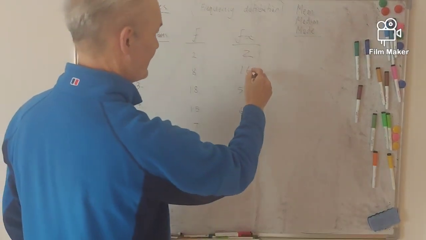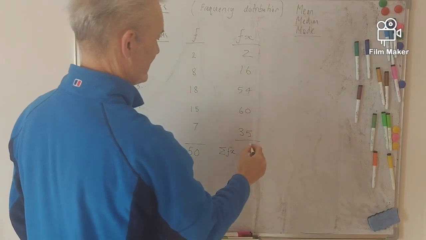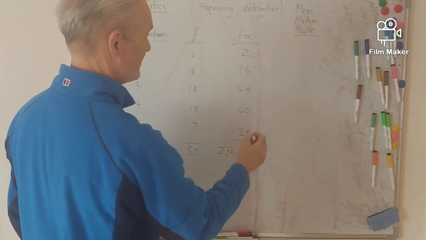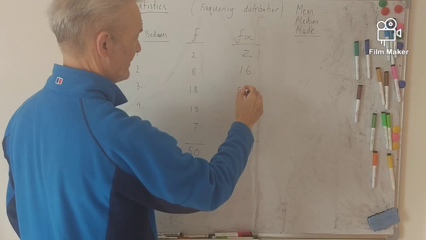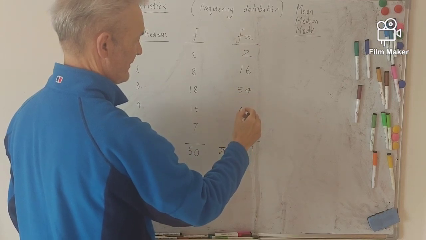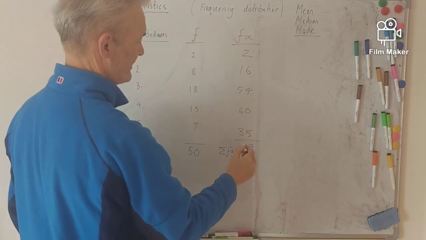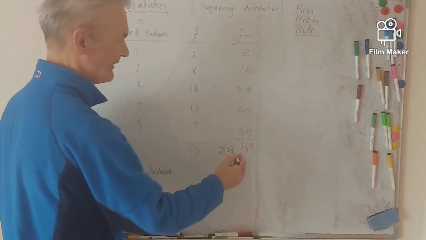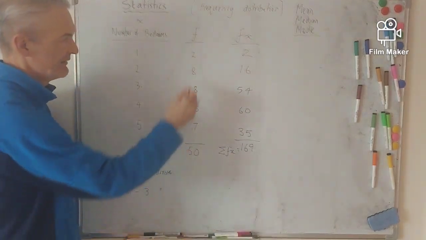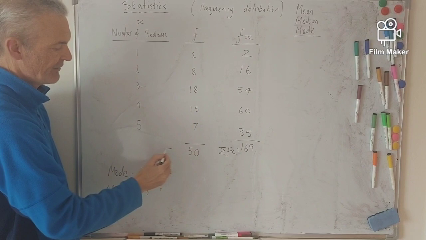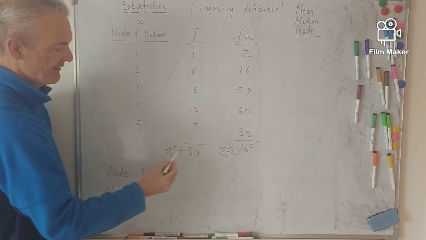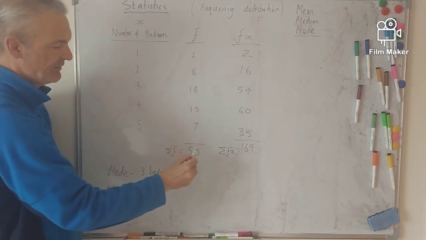So what have we got? 8, 14, 19, carry 1, 2, 7, 13, 14, 15, 16. So we get 169. And here we've added up all the f's, so I'm going to put sigma f. So add up all the f's, we've done that.